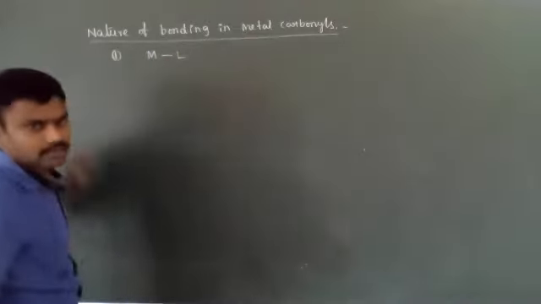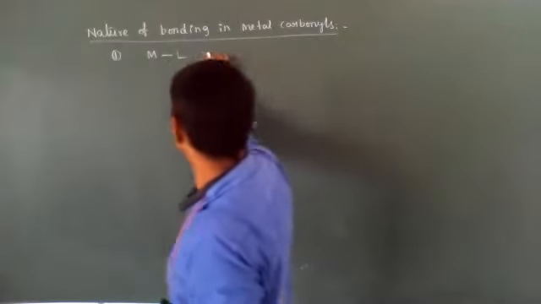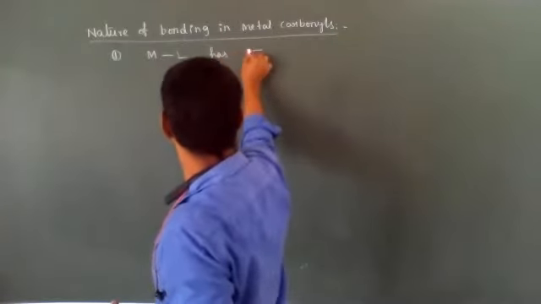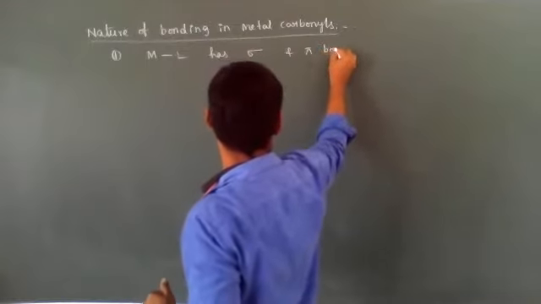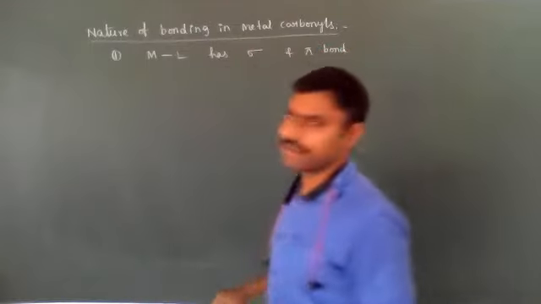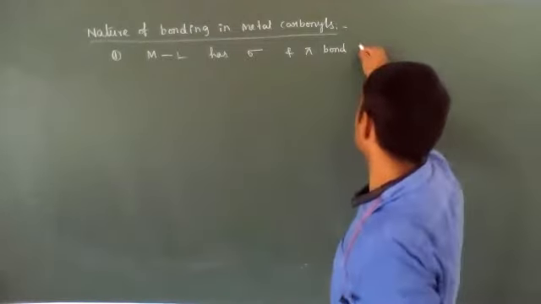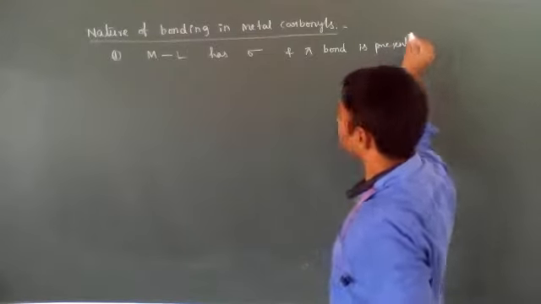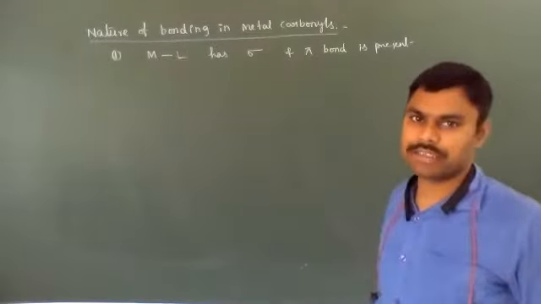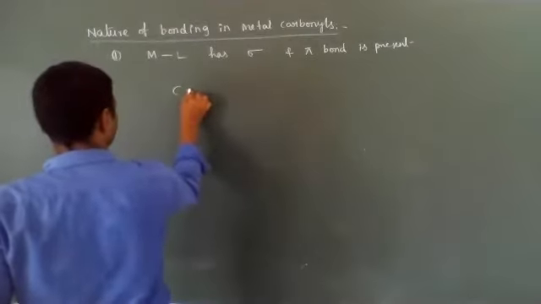In between the metal and ligand, both sigma and pi bonds are present. How are sigma and pi bonds formed in metal carbonyls? Let's see the ligand CO.